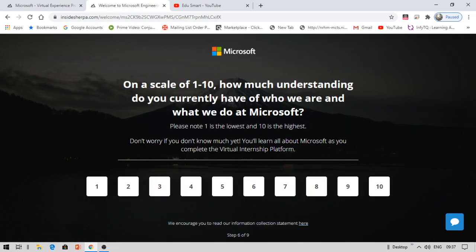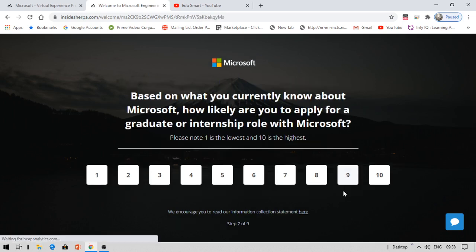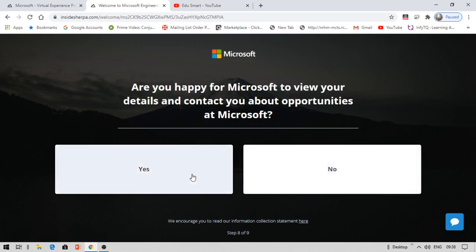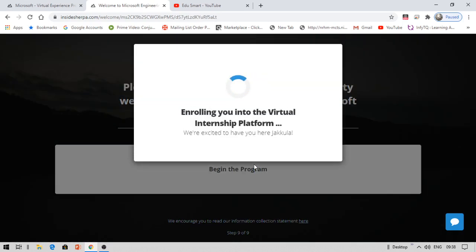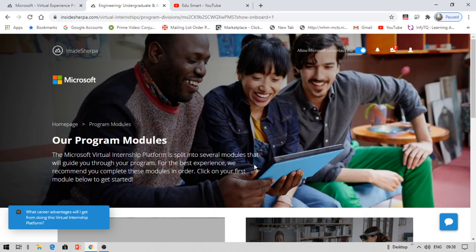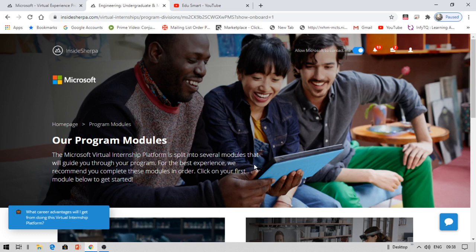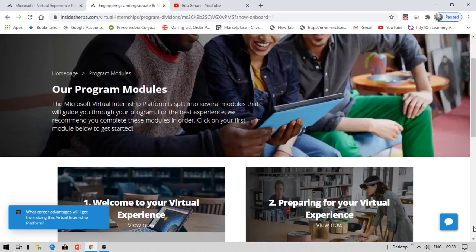On a scale of 1 to 10, how much do you understand what we do at Microsoft? Let's say 9. Based on what you currently know about Microsoft, how likely are you to apply for a graduate or internship role with Microsoft? 9. Are you happy for Microsoft to view your details and contact you? Yes. So that's how you will begin this program. Now this will enroll you onto this Microsoft Virtual Internship platform. See, this is how I enrolled. Now I can start and complete the tasks one by one.